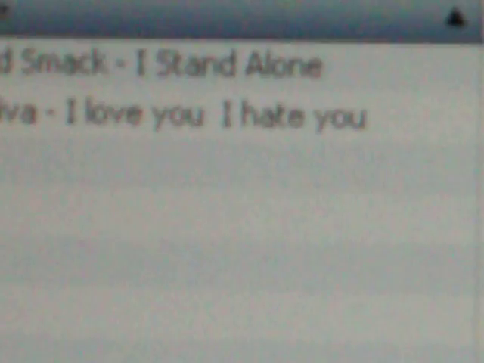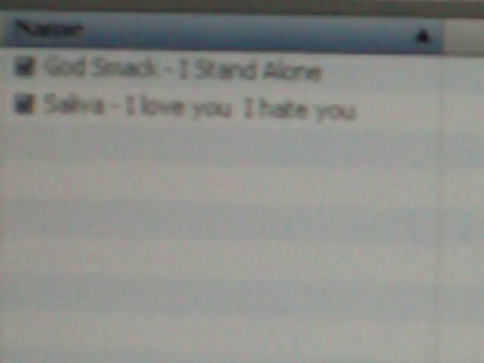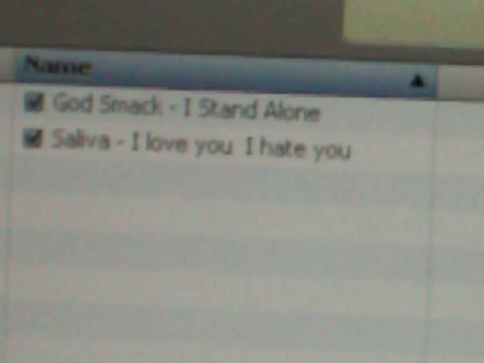Okay, we'll check that, minimize that, come on down here to iTunes, and there you go. The easiest way to make the ringtones, people, I promise. It's better than getting the file, making a copy of it, going and changing it from MP3 or AAC to MP4, stuff like that. This makes it so much simpler.